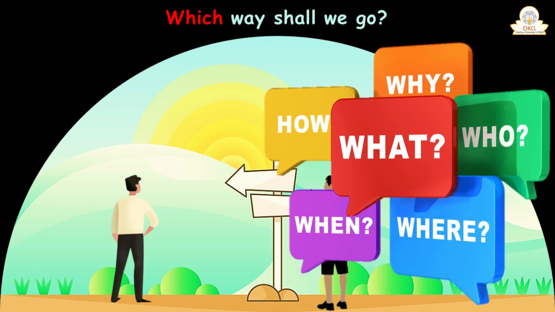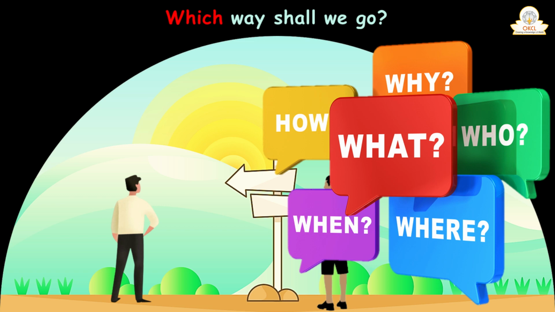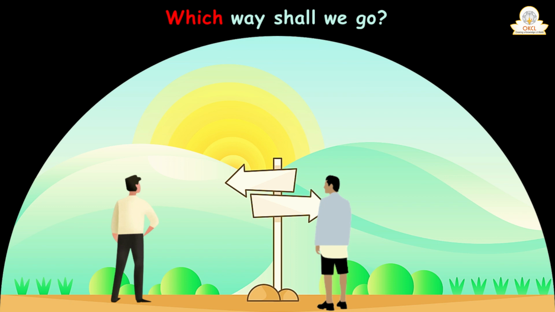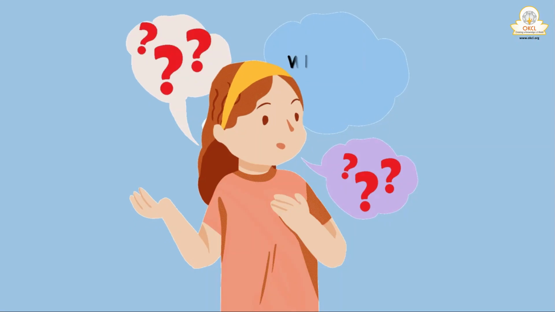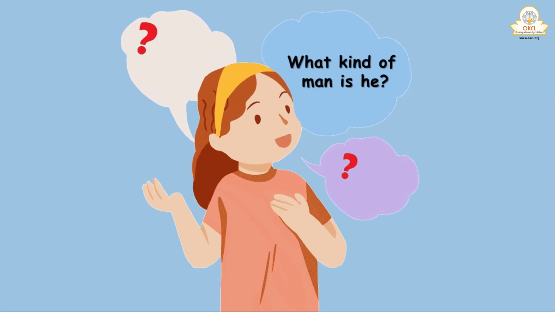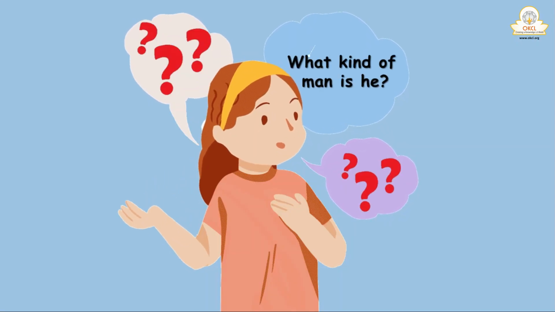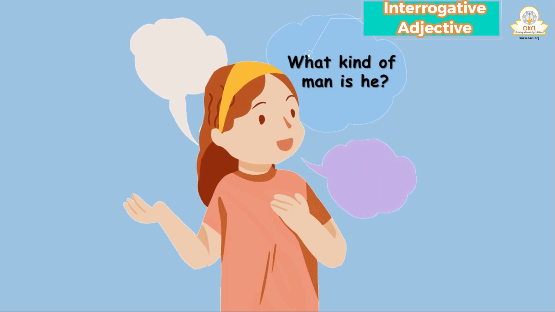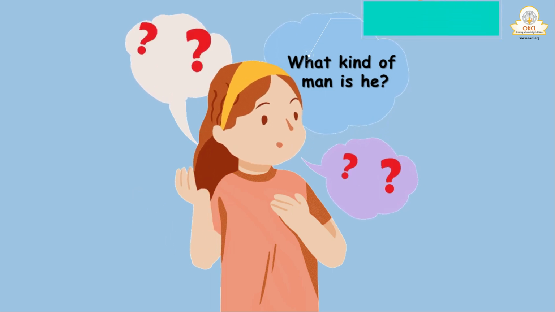These words are used when we ask someone a question. Here, which is the interrogative adjective. Suppose again I say, what kind of man is he? In this case, what also refers to the interrogative adjective.